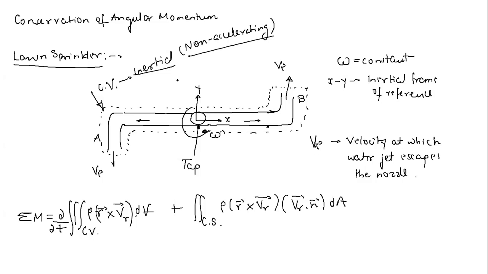I have taken this just to make the problem simple. Otherwise, you can take it accelerating also. If you take it accelerating, then as we discussed a lot in the last session, the Coriolis component, centripetal acceleration, many things will come out. In this case the left-hand side will be only sigma M. And if you take a non-inertial frame of reference, then it will be minus something dm into a relative, something like that. But let us not go into that. So now this will be my Reynolds transport theorem.